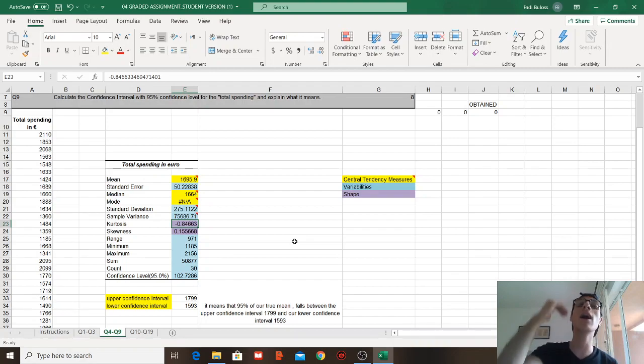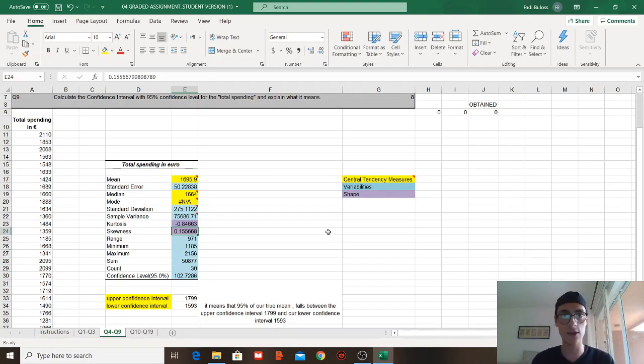If it's higher than 0, it's more peaked, it has a rough top peak, literally. In this case, because the amount is negative, less than 0, it's flatter.